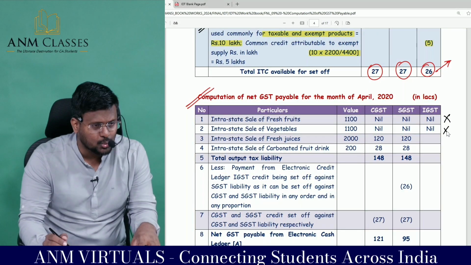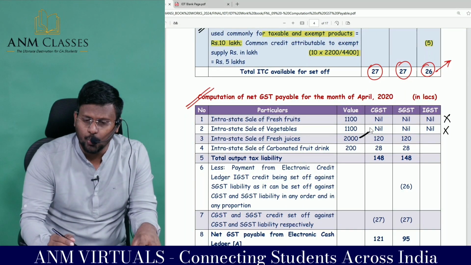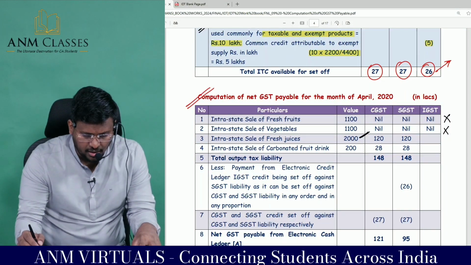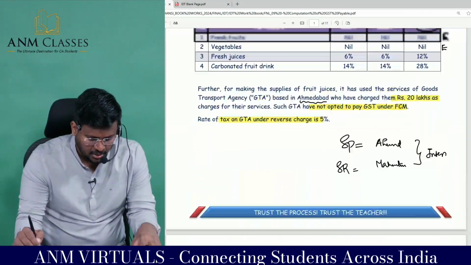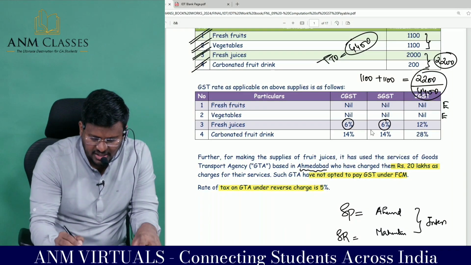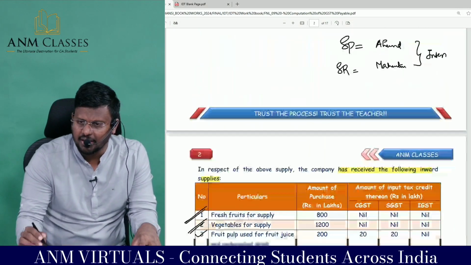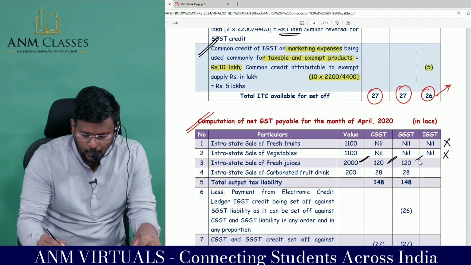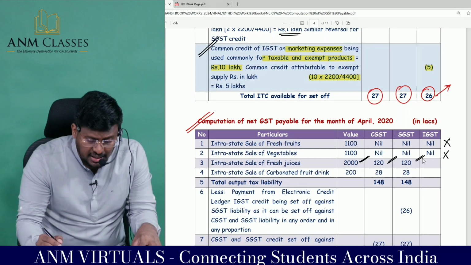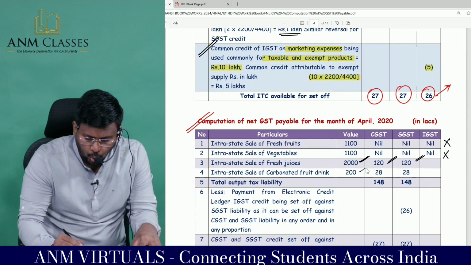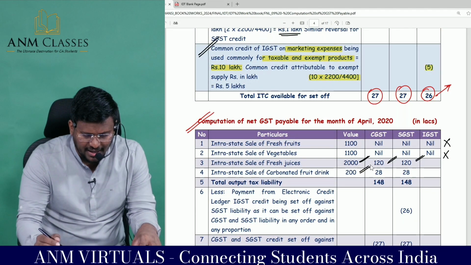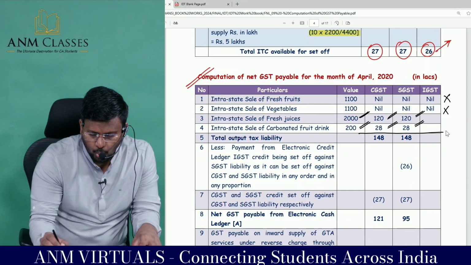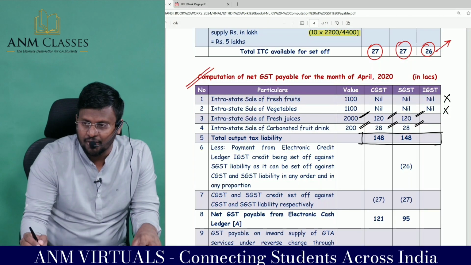Whereas for fresh juices, 2000 lakhs value, you will collect CGST and SGST at the rate of, what is the rate for fresh juices? 6% for fresh juice, CGST and SGST. Here it is 14, remember that. So you have to collect 6%. So 2000 into 6%, 120 lakhs, and intra-state sale of carbonated fruit drink. Total 200 lakhs is the turnover. 200 lakhs into 14% comes to 28 lakhs and you will get the total output tax liability of 148 lakhs.